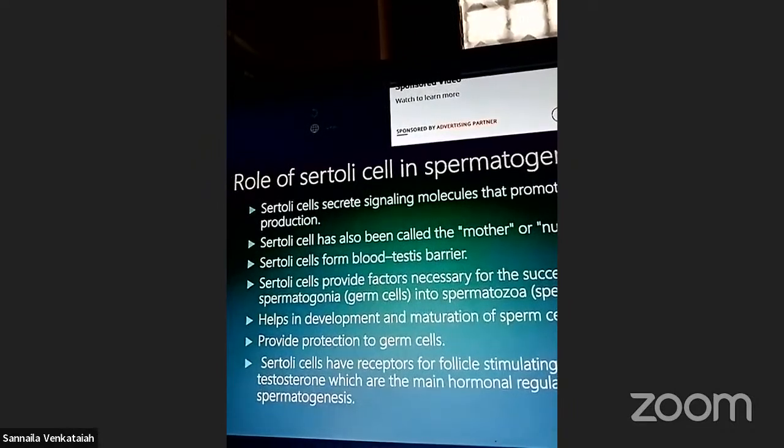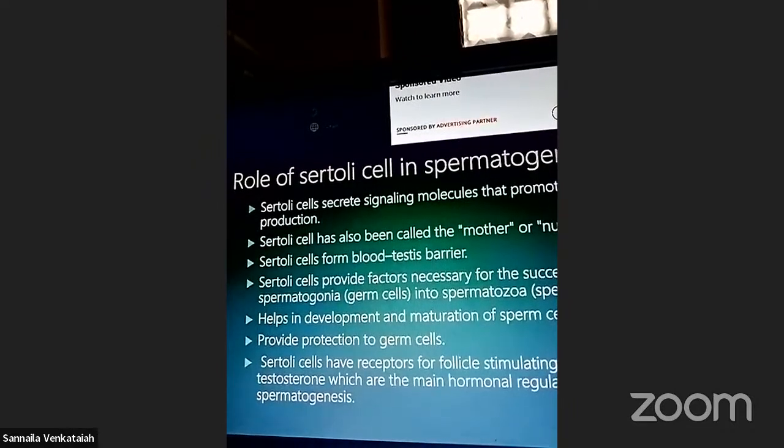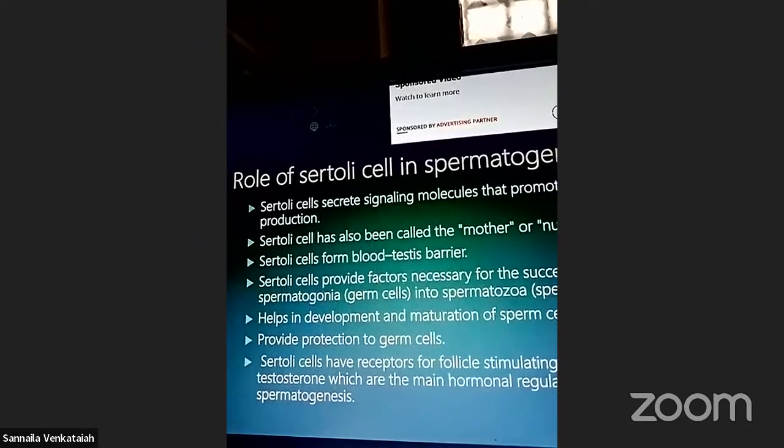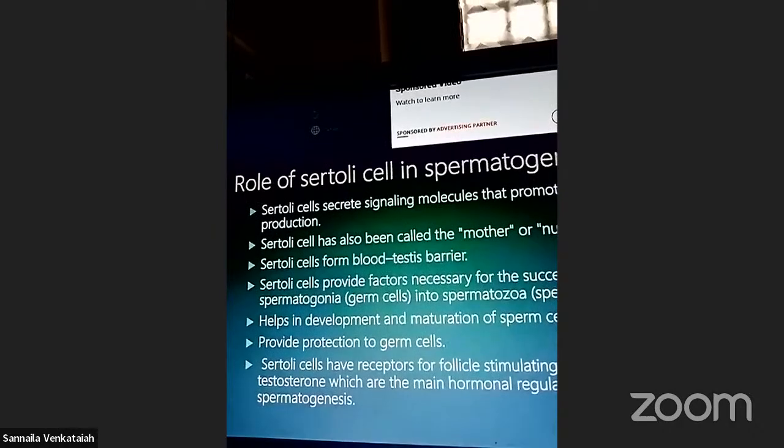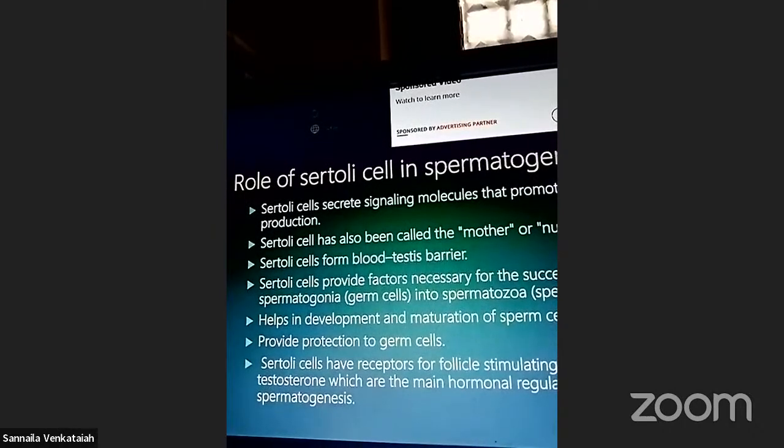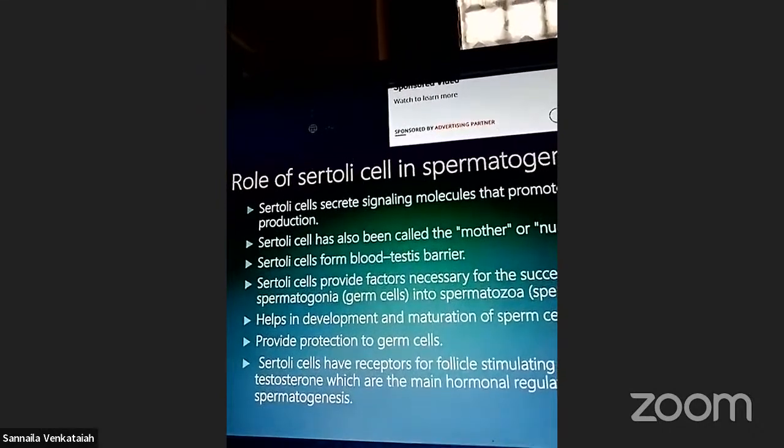Role of Sertoli cells in spermatogenesis. Sertoli cells secrete molecules that promote sperm production.